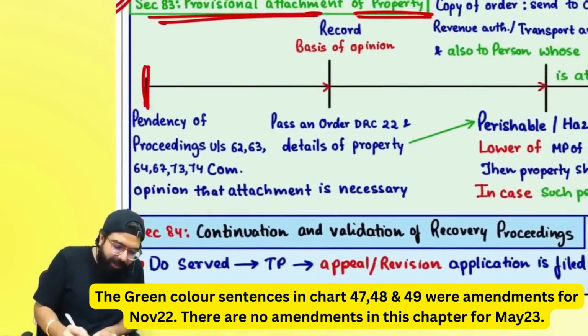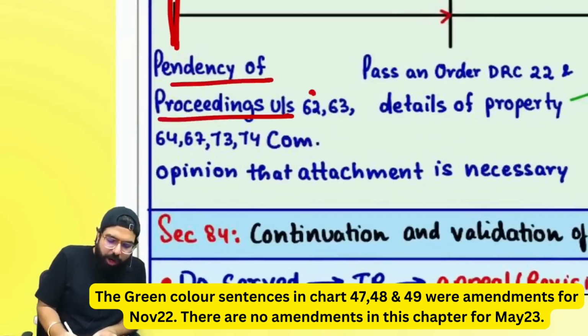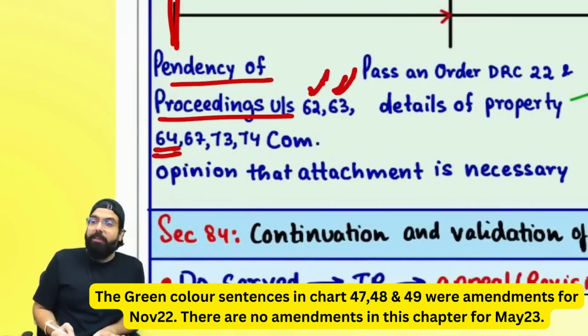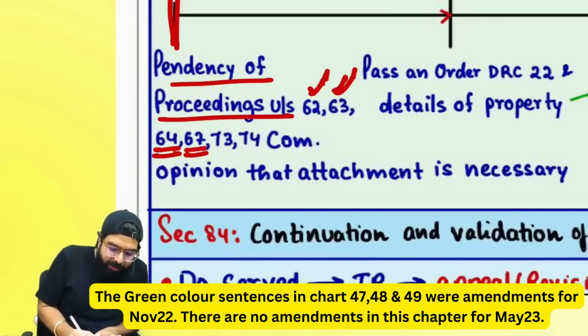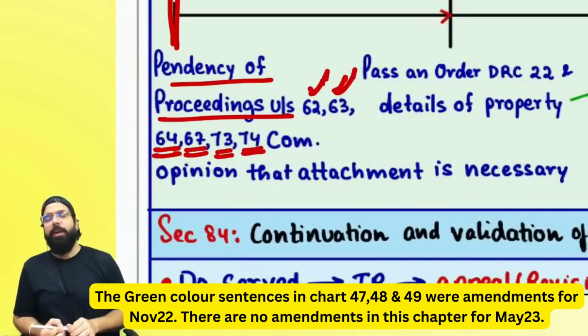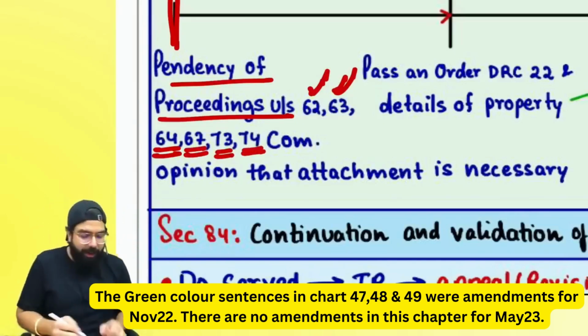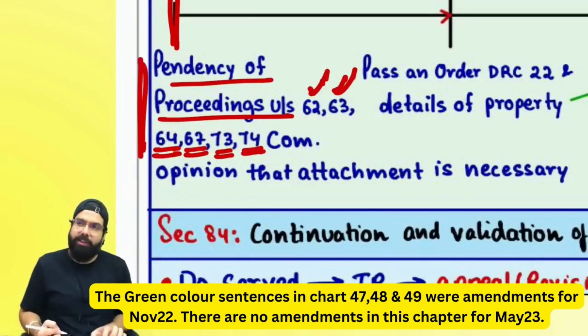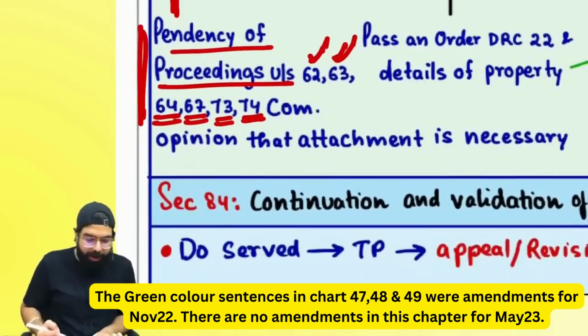So if there is a pendency of proceeding which is going on against you under section number 62, 62 is what? Best judgment of non-filer, best judgment of unregistered person. 64, sir, summary assessment has happened. 67, inspection search seizure has happened. 73, demand order is bona fide case. And section number 74, fraud case, show cause notice. Basically what happened? Pendency of proceedings have been initiated and it is going on against you.